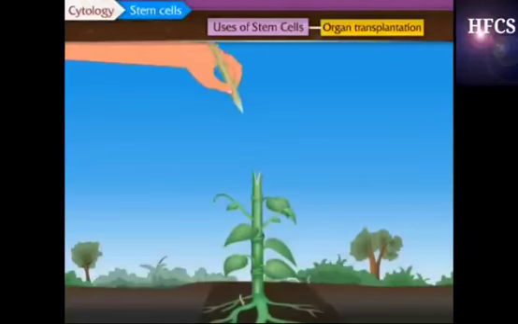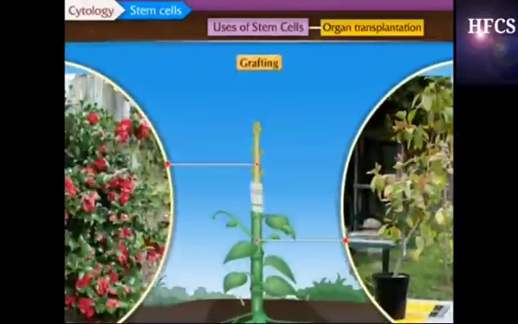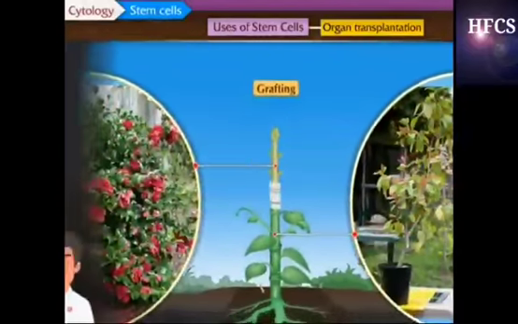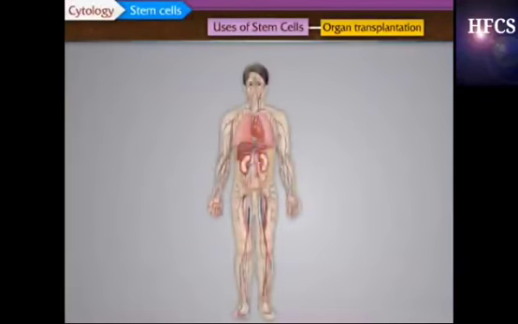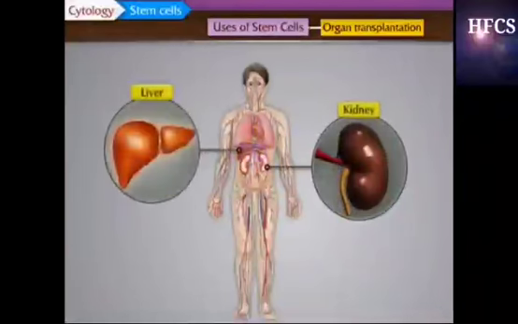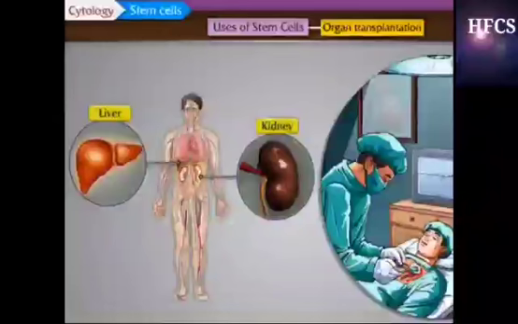Students, you might have seen a gardener does grafting in a plant to get desired results. In the same way, is organ transplantation possible in humans? Yes. In case of failure of organs like kidney and liver, those organs can be produced with the help of stem cells and transplanted in patients.